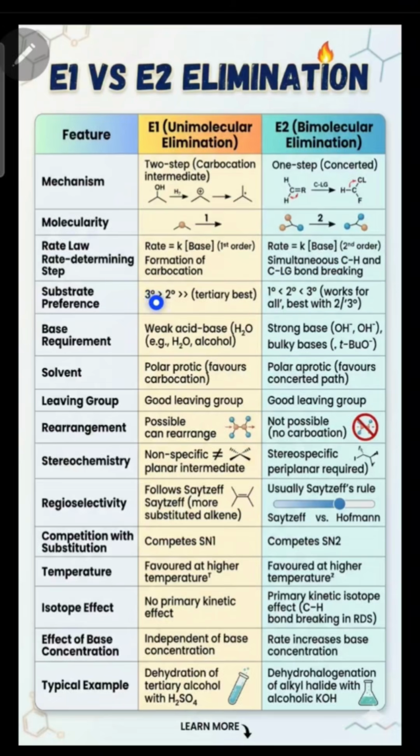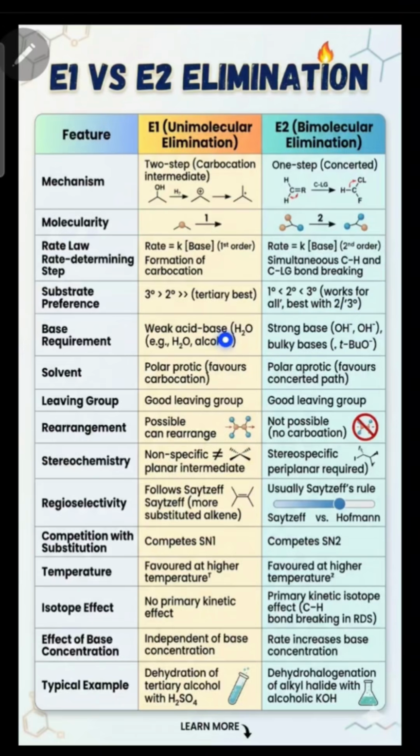Tertiary substrates are best for E1 elimination reaction as it forms the most stable tertiary carbocations, while for E2 elimination reaction, all substrates are good, but generally secondary and tertiary substrates are good.